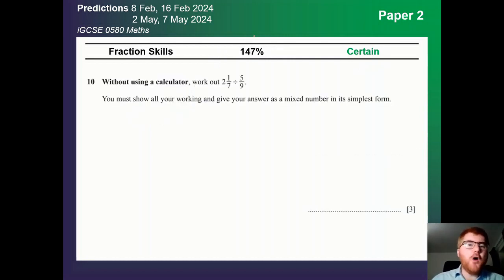And fraction skills, a whopping 147%, perhaps the most important topic at the moment on paper 2, 2025. That will change slightly. And again, that key, without using a calculator, work out this. This comes up every year. Make sure you're getting all 3 marks. These are easy marks to get and you don't want to miss out.